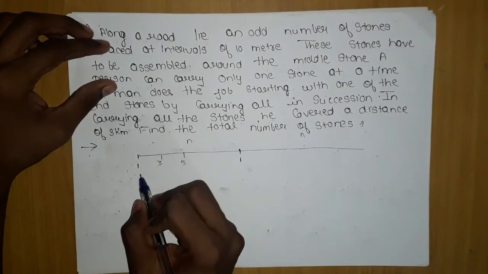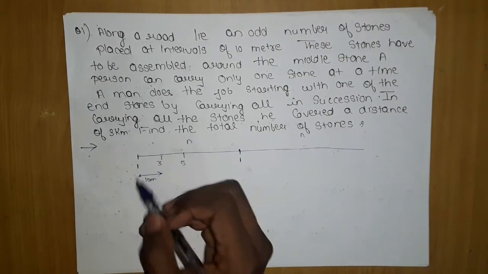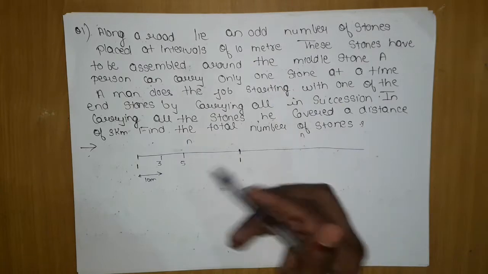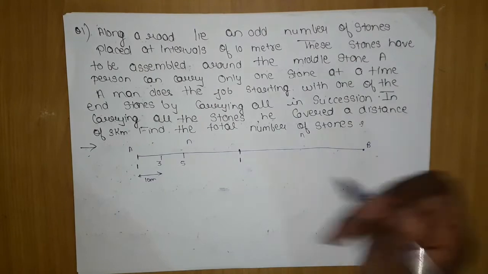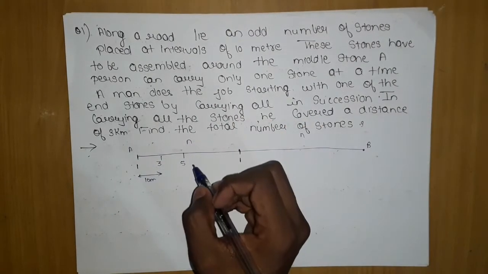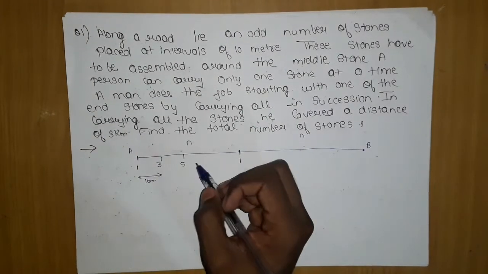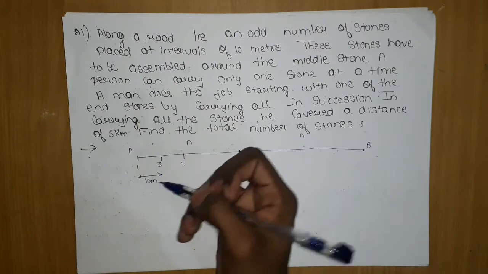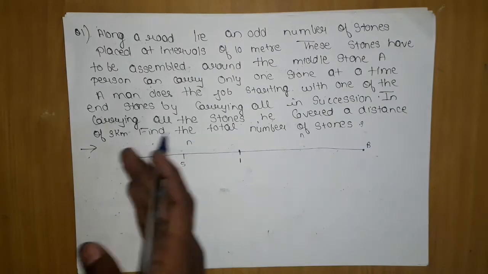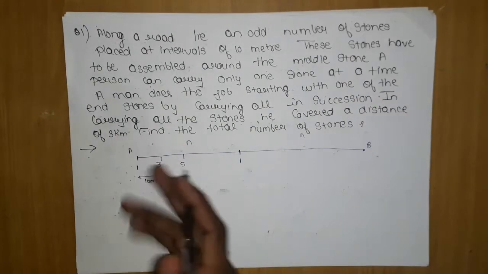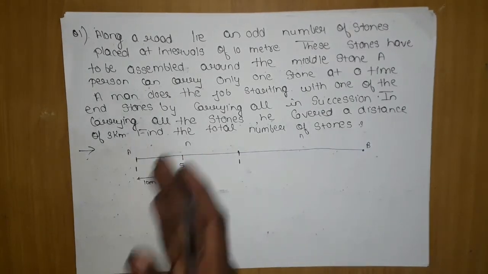The distance between stones is 10 meters. Carrying all in succession means he will take this stone, call this point a, and take this as point b. Similar will happen from this side. So here there are total n stones, so 10, 10, 10 till n times will be the distance to reach this point. Further on, this stone will be n minus 1 from here, and this stone will be n minus 2 from here. Similarly, stones will be placed at 10 meter distances.